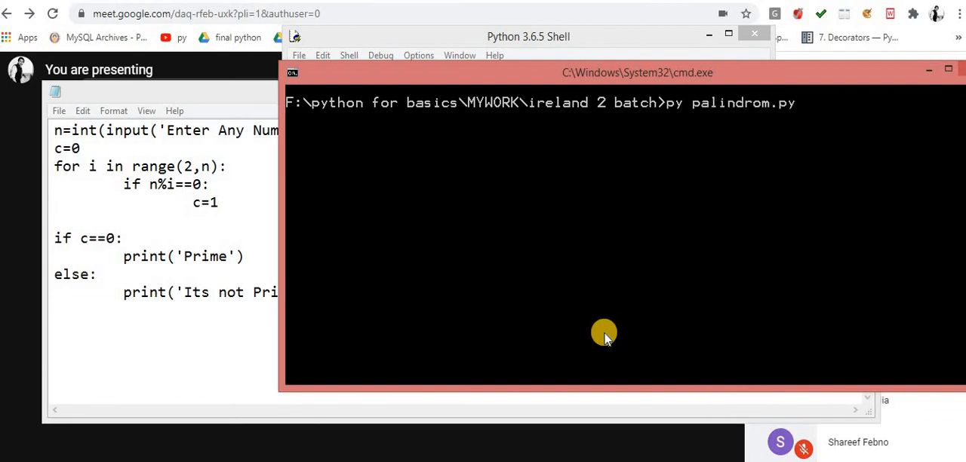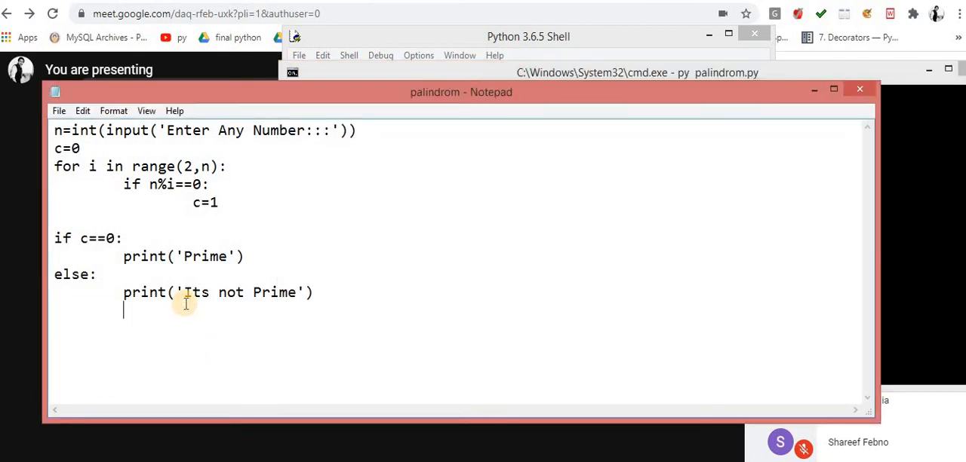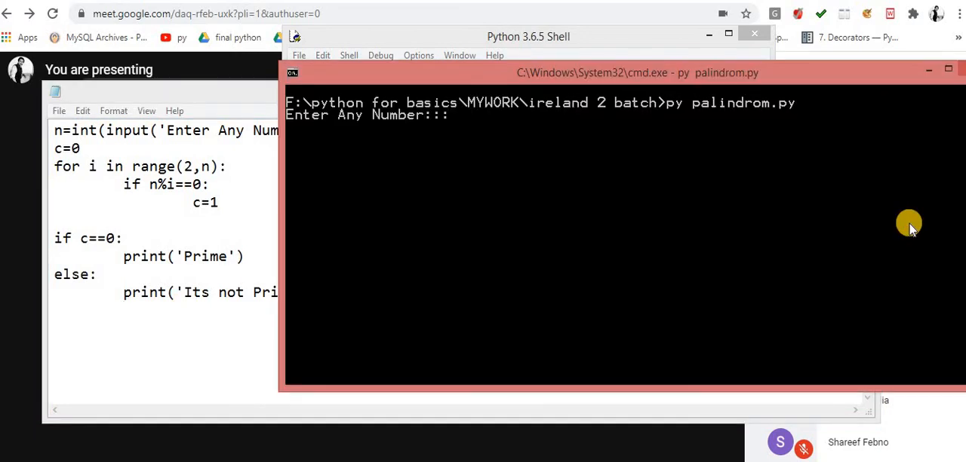So understand this thing. Now the logic works perfectly, but it's not optimized logic. Why is it not optimized logic? Now I will tell you why it's not optimized logic, but it will work fine. The logic is absolutely right.